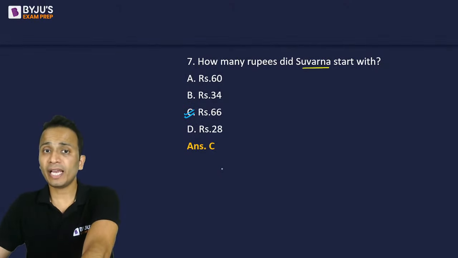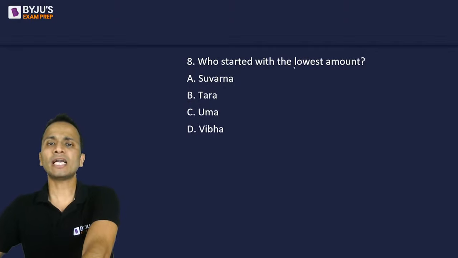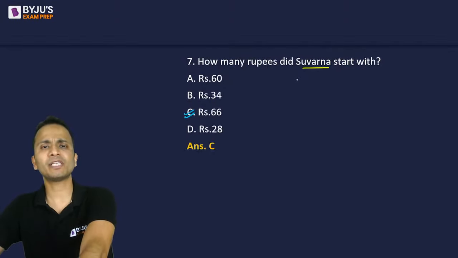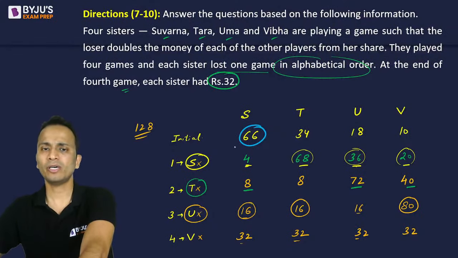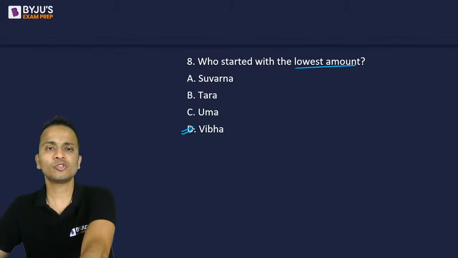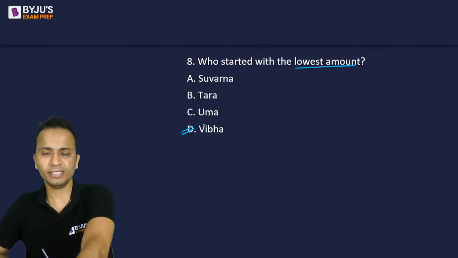Next question, question number 8. Who started with the lowest amount? So at the beginning, किसके पास सबसे कम पैसा है ये देखना है. So at the beginning, out of these four, Vibha has only 10 rupees. So Vibha started with the lowest amount. So the correct answer will be option D.